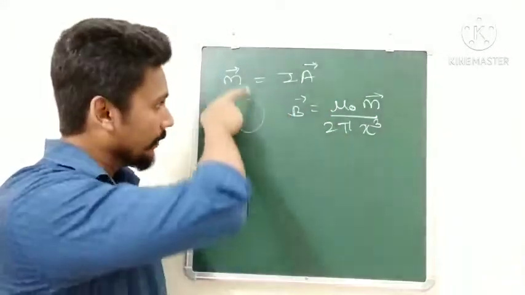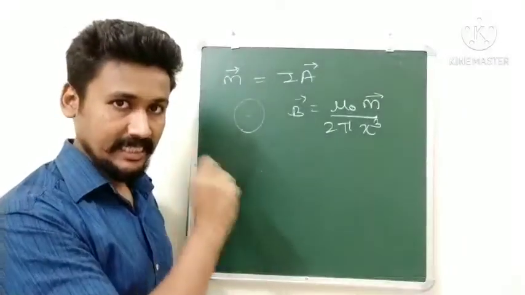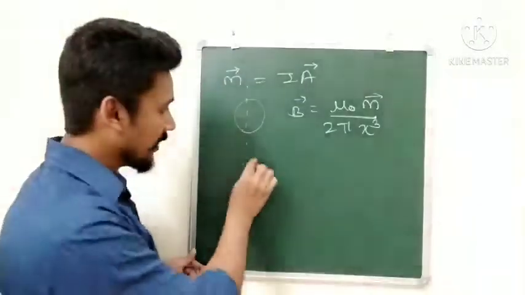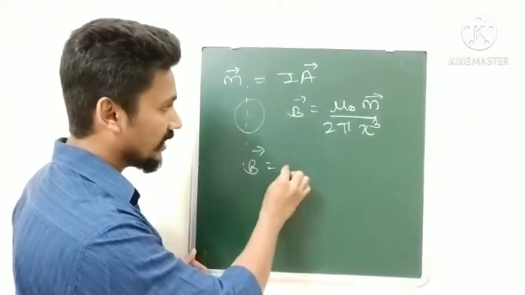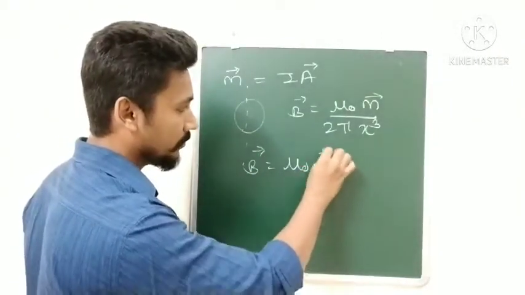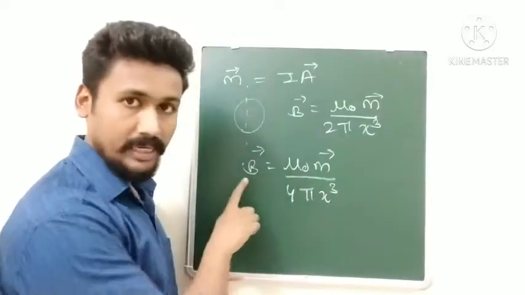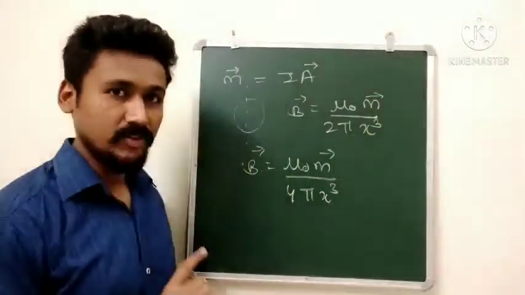For a point in the plane of that loop at a distance x from the center, the magnetic field B is given by mu naught M upon 4 pi x cube. This is for a point on the plane of the loop.